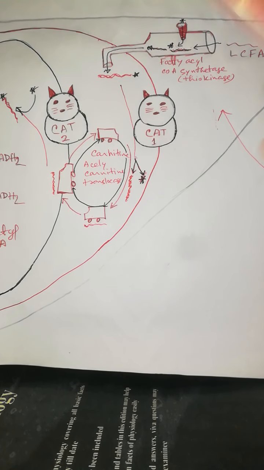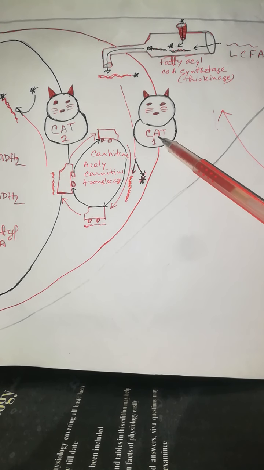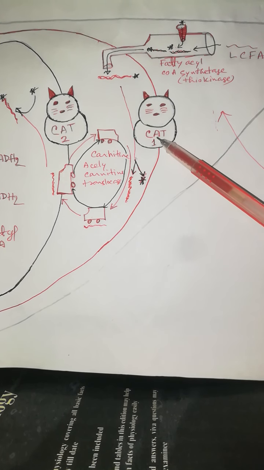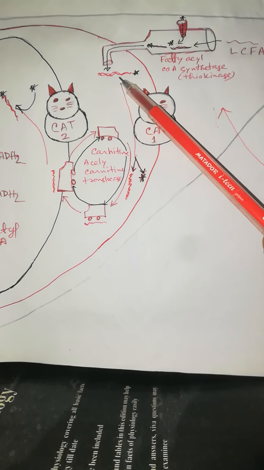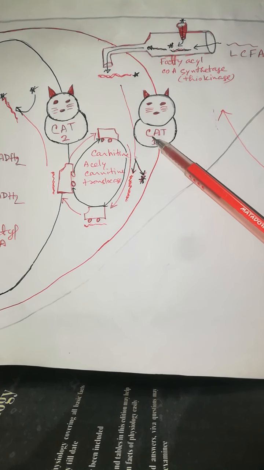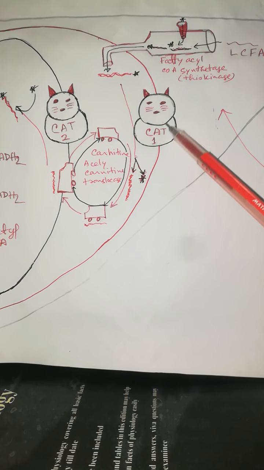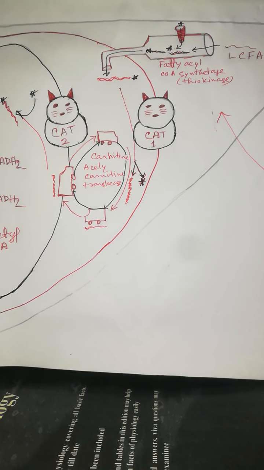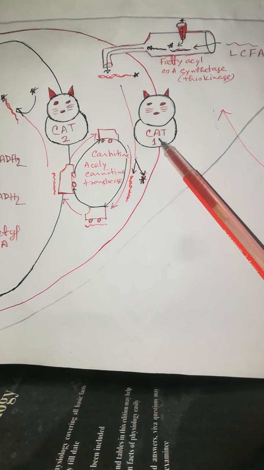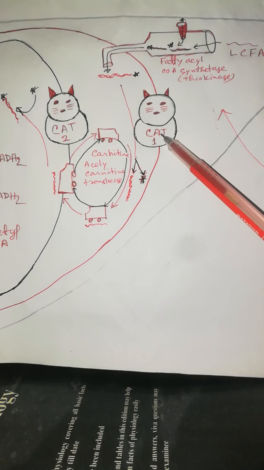This separation of the CoA from the long chain fatty acid is done by carnitine acyl transferase. Here I draw it, CAT. Since most of the long chain fatty acid is permitted, it can be said as carnitine palmitoyl transferase 1. I am discussing from the Lippincott textbook as well as Nazif sir's lecture, mainly from the textbook of Lippincott. Carnitine acyltransferase or carnitine palmitoyl transferase 1.